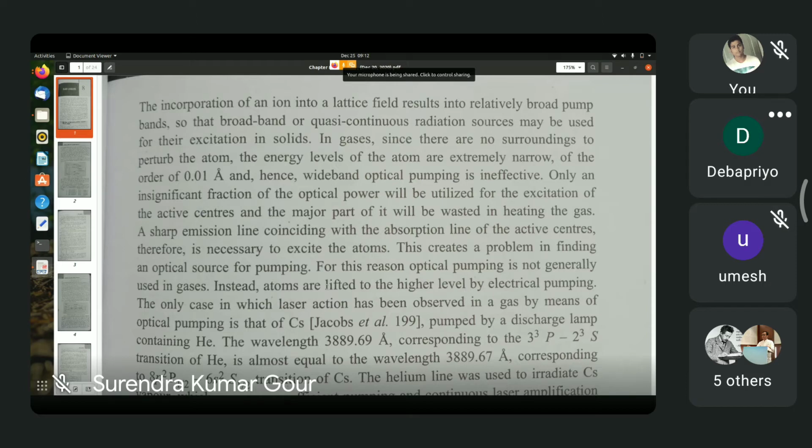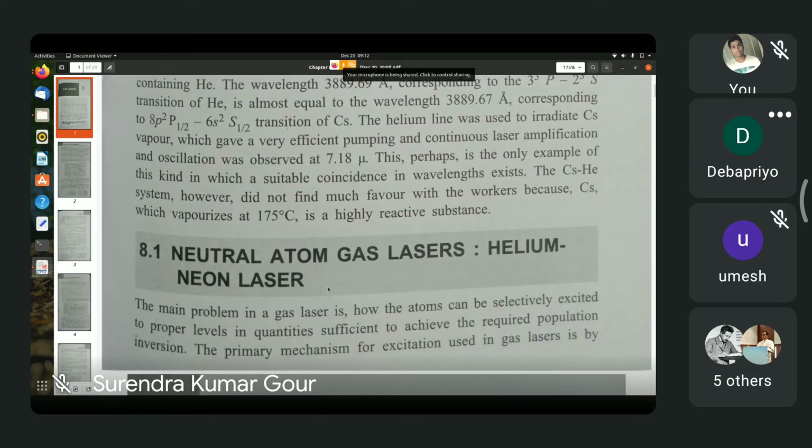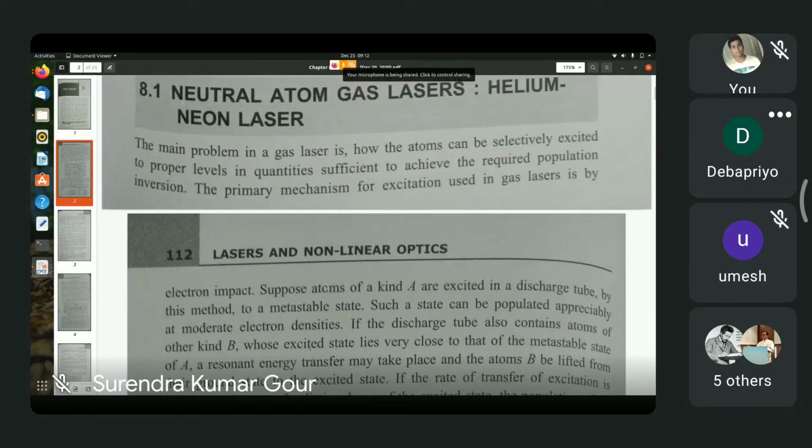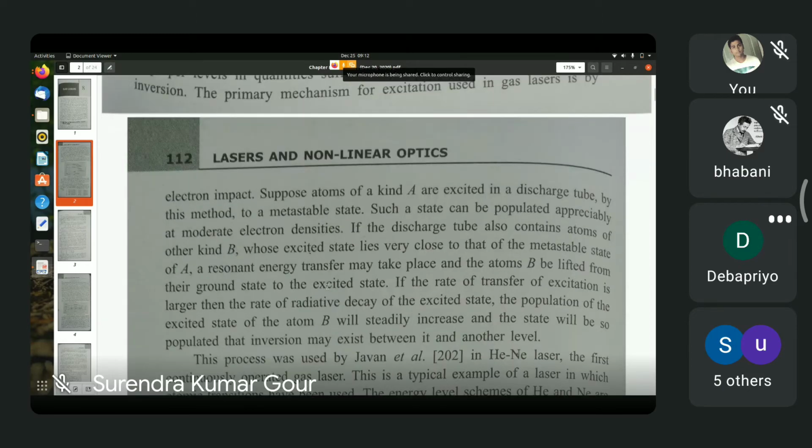If you go to the next page, Surendra, move over to the next page. Surendra, can you hear me? Yes, sir. Yeah, move to the next page.